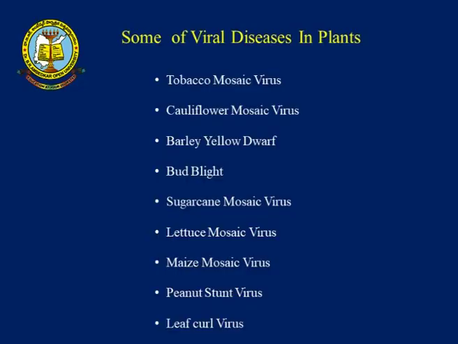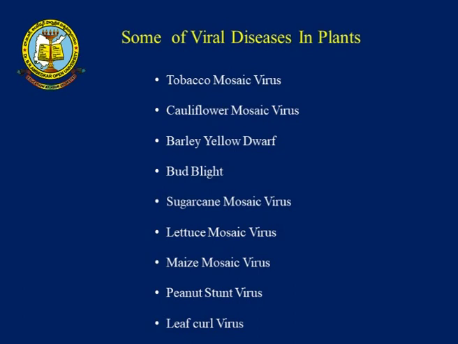In mosaic cells, especially the TMV, tobacco mosaic virus, was first discovered by W. Stanley in 1935. Mainly these can be seen in the tobacco family, the tobacco plant, which belongs to the Solanaceae family. Tobacco is affected by TMV, tobacco mosaic virus. Next one is the cauliflower mosaic virus. Already we discussed the cauliflower mosaic virus.